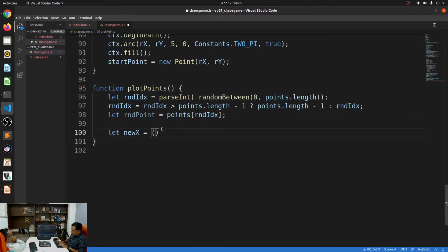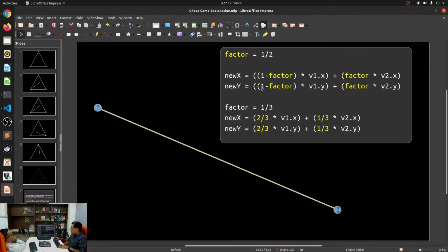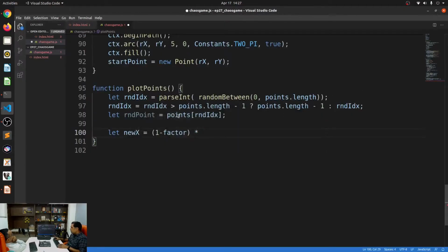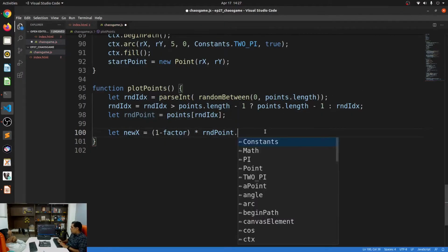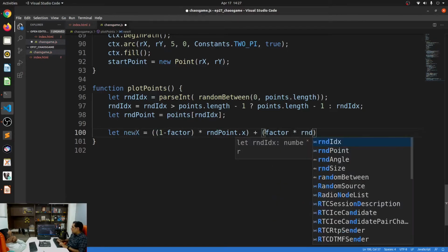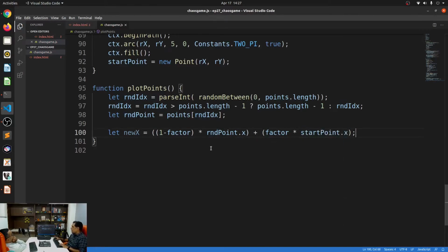And that formula is 1 minus factor, reading it again, it is 1 minus factor into the random point dot x, plus factor into the start point dot x. Okay, so this new x would be exactly in between the random point and the start point.